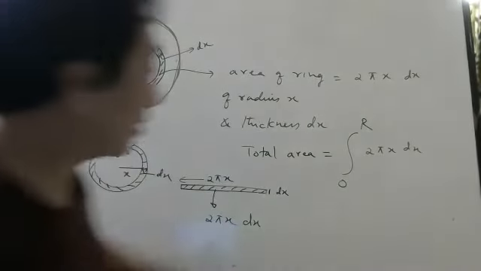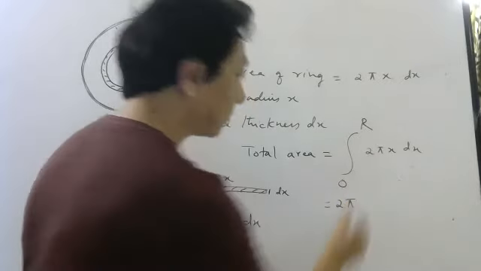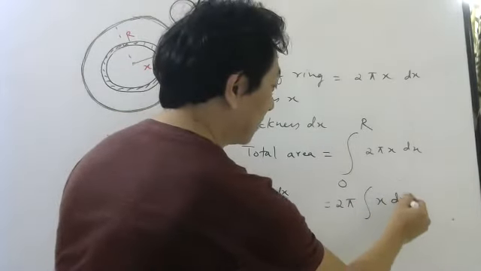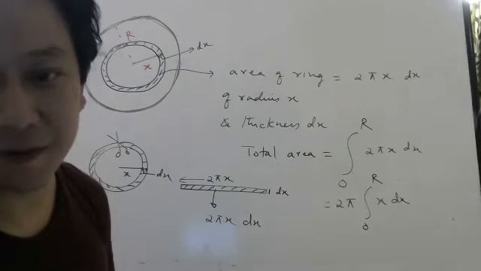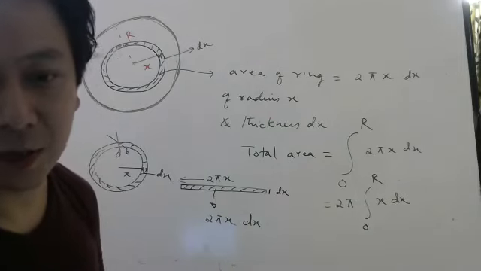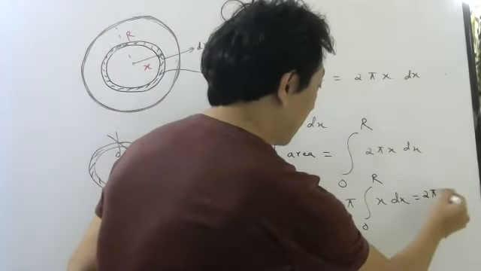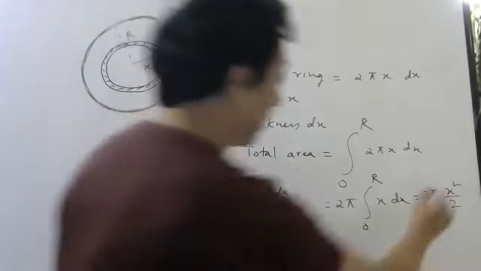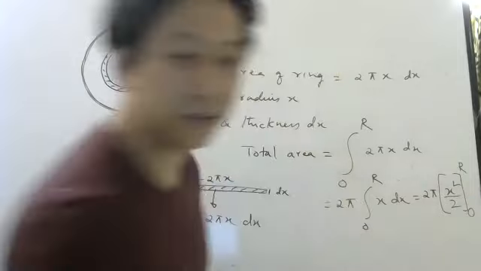2 pi is constant. I can take it outside. What is left? Integration of x dx from 0 to r. What is integration of x dx? I have told 1000 times. X square by 2. So 2 pi x square by 2. Limits are what? 0 and r. So upper limit is capital R, lower limit is 0.